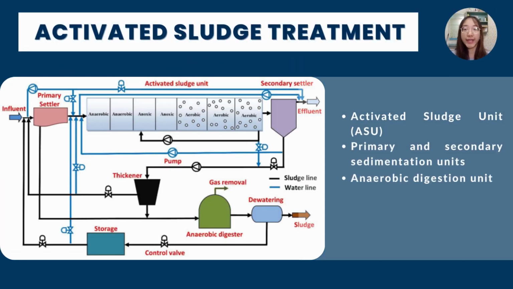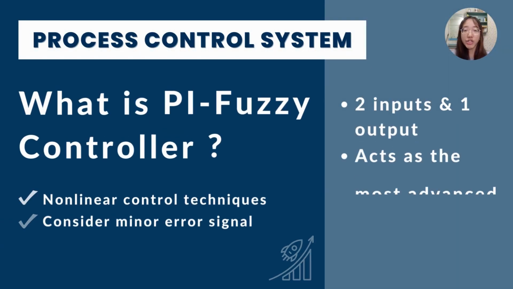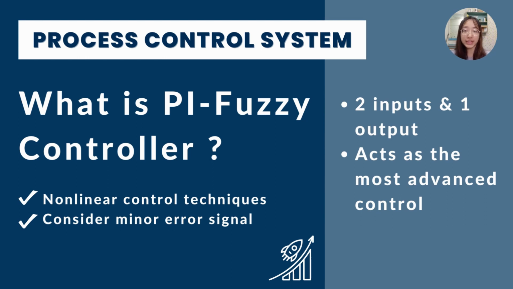The activated sludge unit (ASU) consists of 2 anaerobic reactors followed by 2 anoxic reactors and 3 aerobic reactors, which is responsible for removing phosphate and nitrogenous bacteria from the effluent. Besides the ASU, the primary and secondary sedimentation unit, anaerobic digestion unit, thickener, storage, and dewatering unit make up the activated sludge waste system. Overall, the combination of PI and fuzzy controller is chosen as the control system.